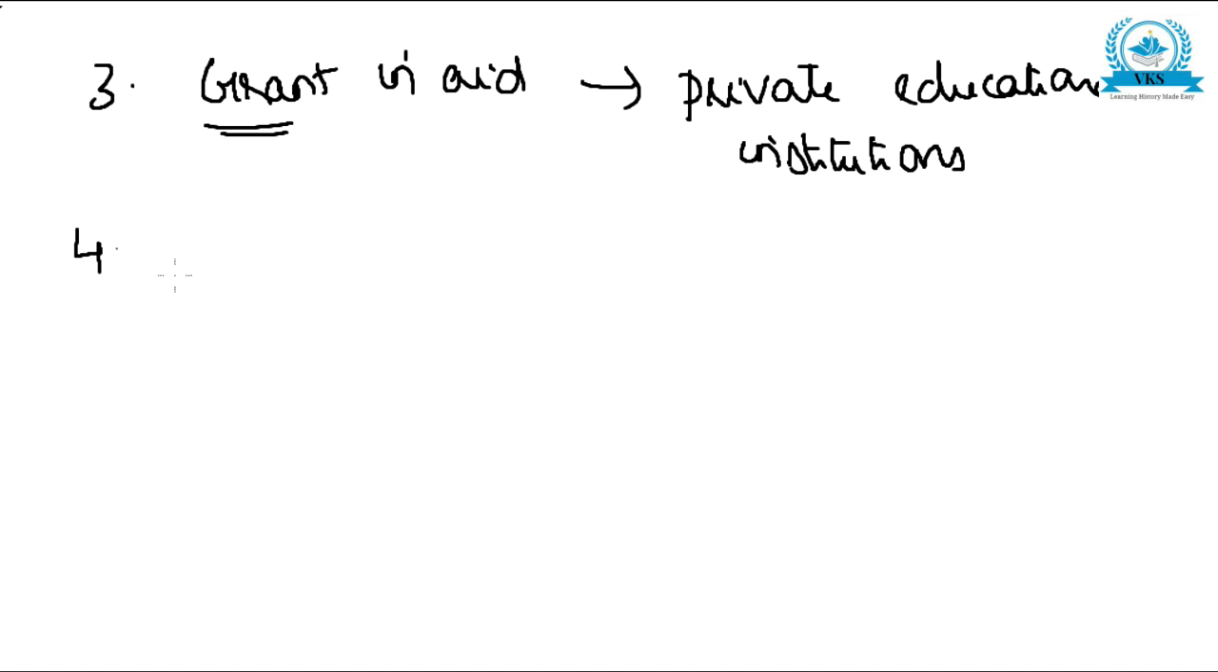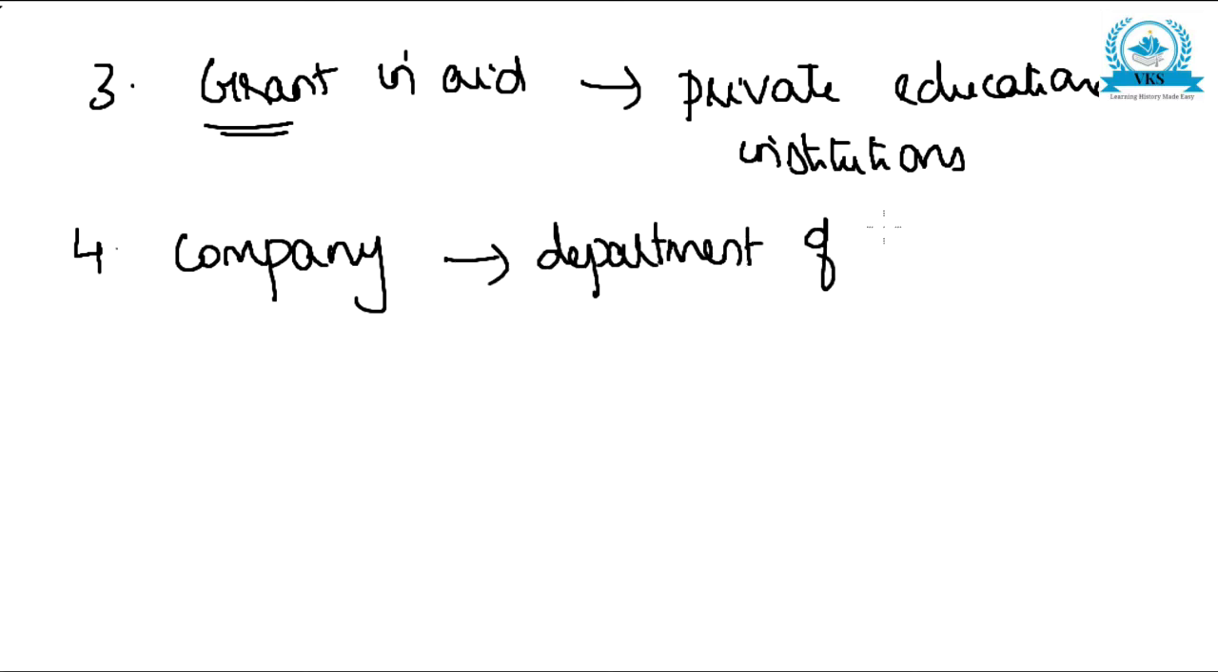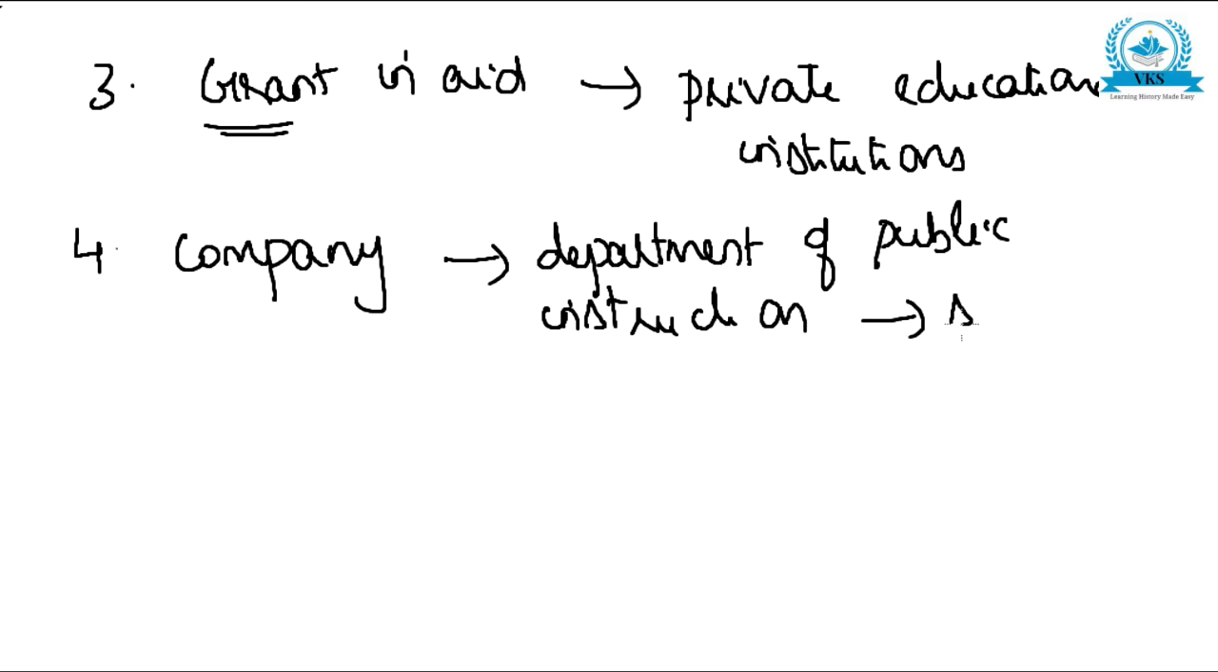The fourth one, the company should set up a department of public instruction. A department of public instruction should be set up for supervising the education in all provinces. This department should be responsible for supervising the education in all provinces. That was the fourth recommendation.